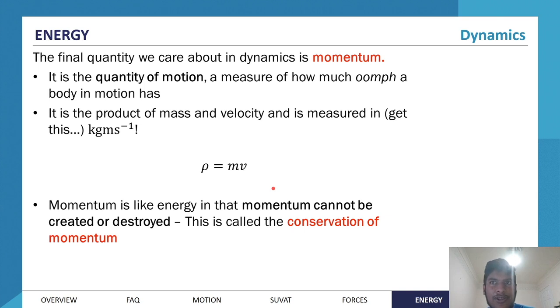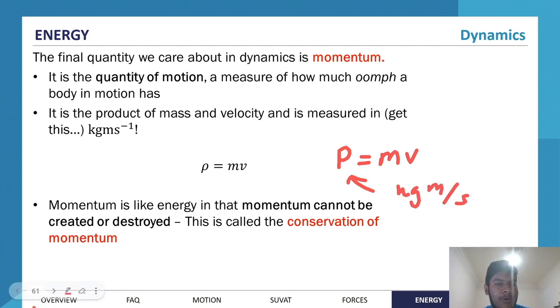So if we want to increase the momentum significantly and very fast, we're gonna have to have a high force. If it's something that we want to change the momentum of very slightly, and over a very long period of time, we only need a very small force. So momentum, sometimes you'll see rho, sometimes you'll see P, as being P equals mv. But the formula for momentum is equal to mass times velocity. Mass measured in kilograms, velocity measured in meters per second. So the unit for momentum is kilogram meters per second.